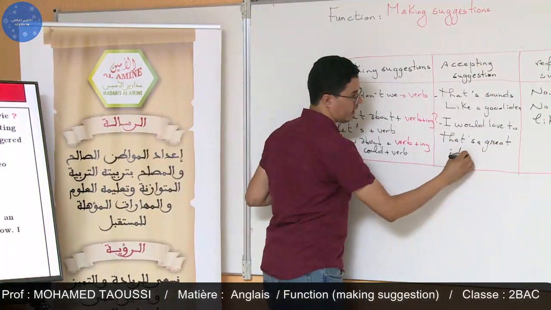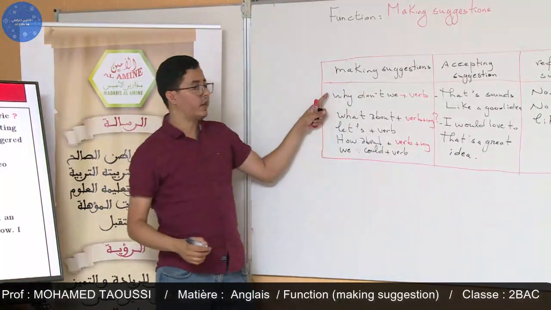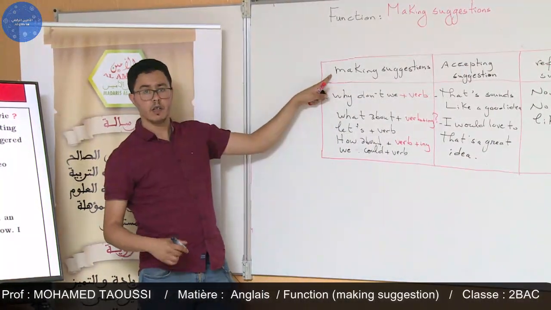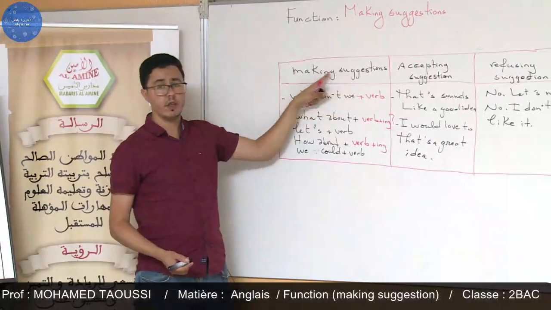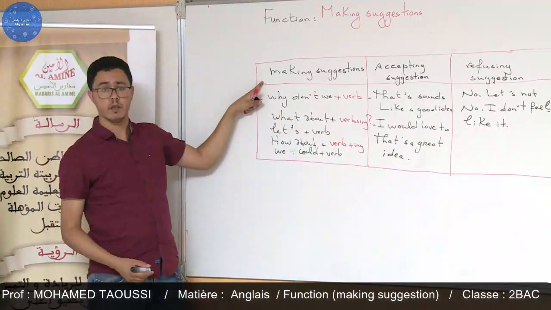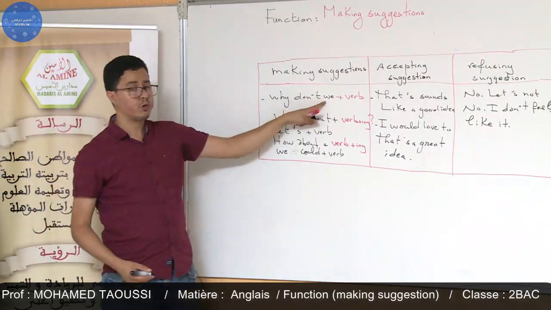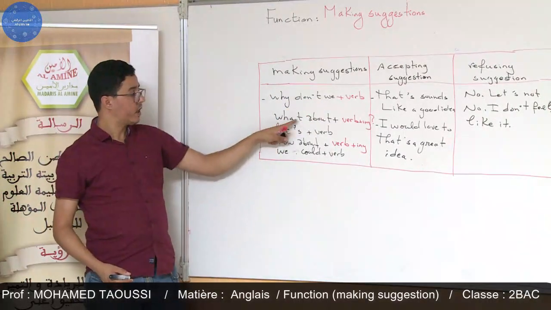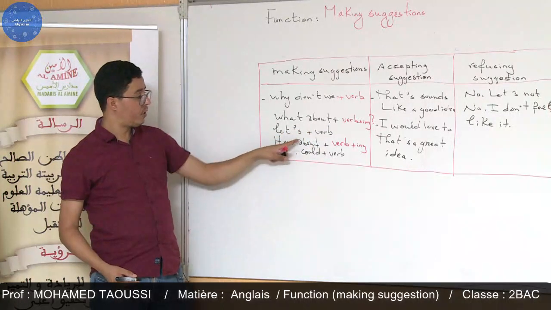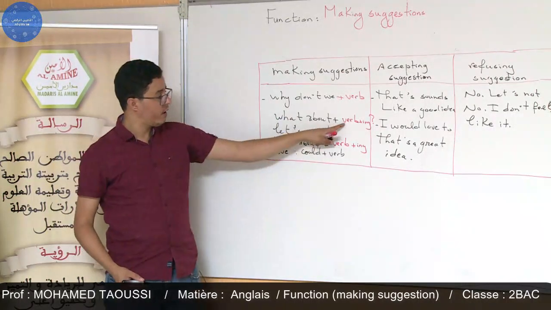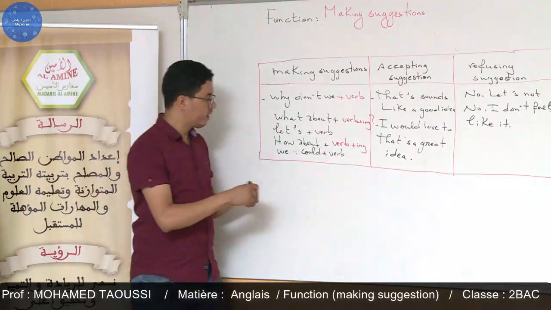Good. As you see here in the chart, to suggest, we can say why don't we, what about, or how about. What about and how about are followed by verb plus ing.